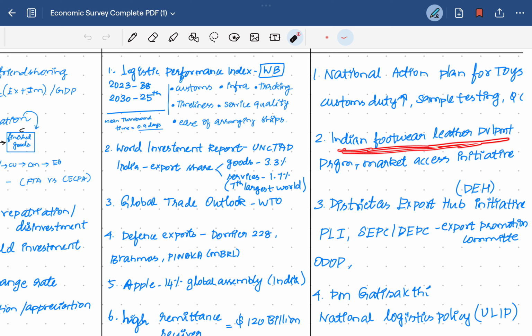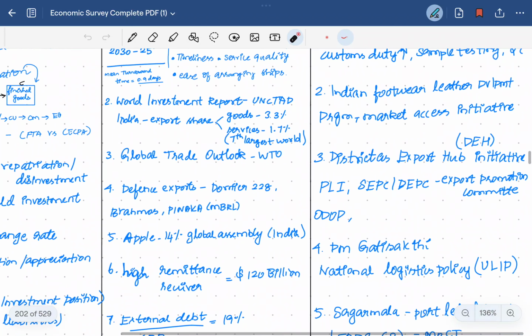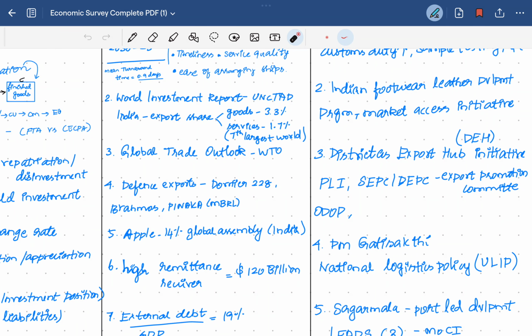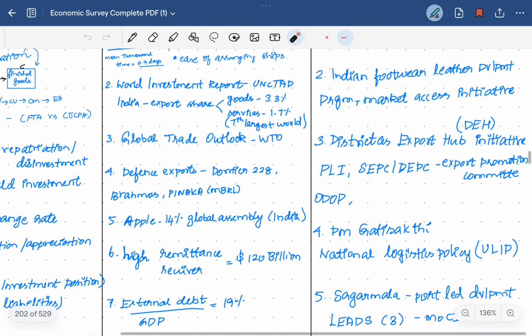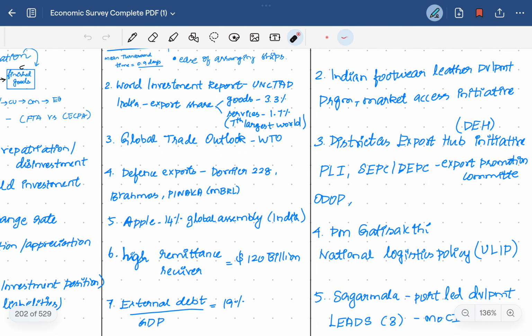Indian Footwear Leather Development Program, Market Access Initiative, then the District as an Export Hub initiative, which is basically not just making the coastal areas but also district-wise export hubs, so that there will be more logistics-friendly export promotion. PLI schemes, production linked incentive schemes. Then the State Export Promotion Committee or District Export Promotion Committee is created for the